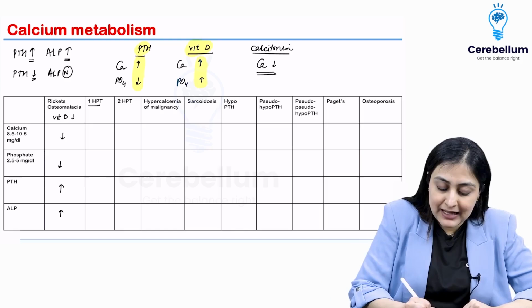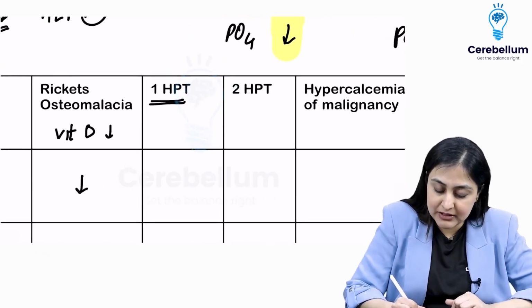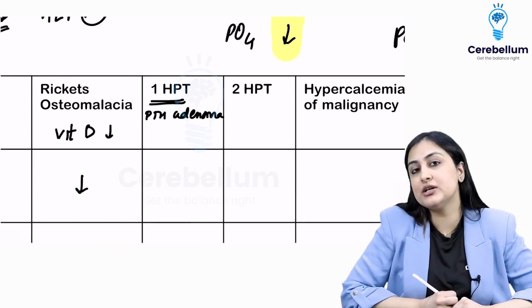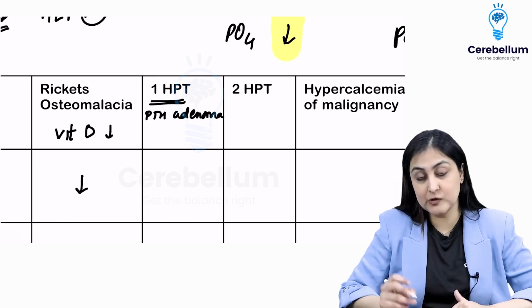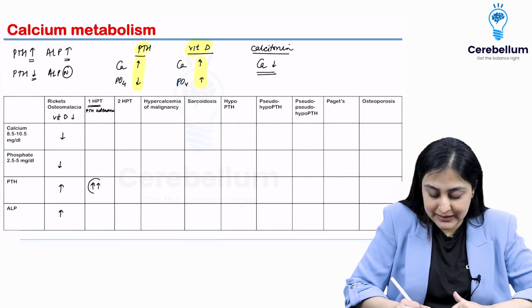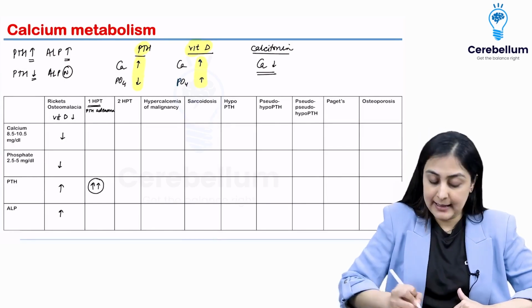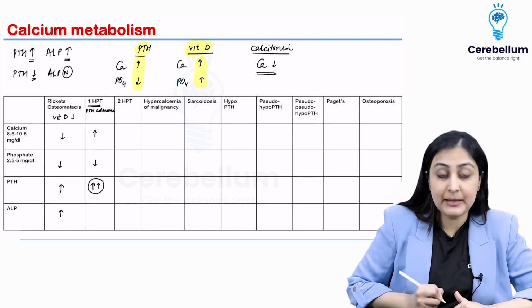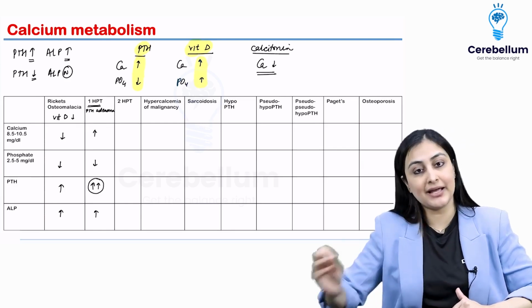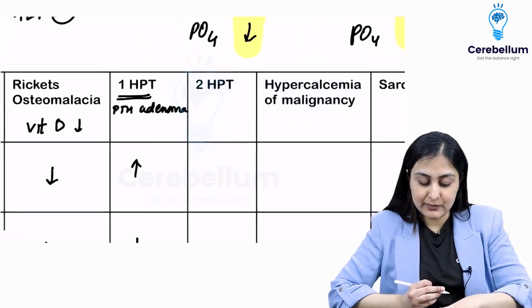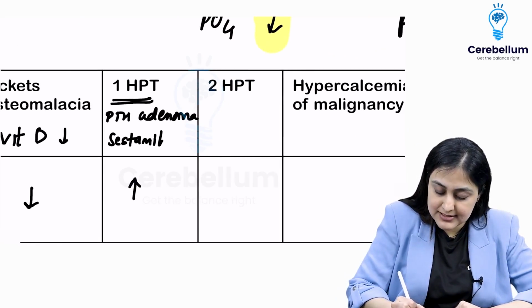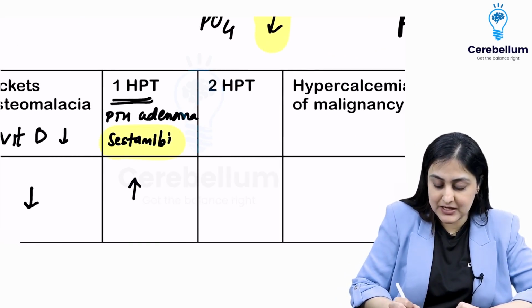In primary hyperparathyroidism, the problem is that there is a parathyroid adenoma which is producing a lot of parathormone. So you want to remember that the main problem is PTH is very high. PTH is very high, so calcium is high and phosphate is low, and anytime PTH is high, obviously ALP is going to be high. Is this clear? Also remember one more thing, investigation of choice for a parathyroid adenoma is a sestamibi scan. Multiple times asked repeat question.